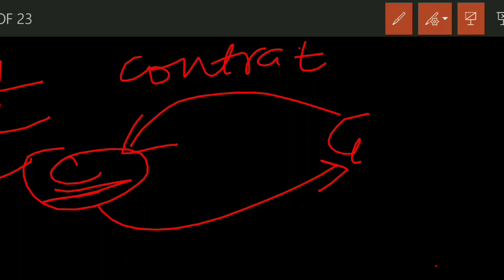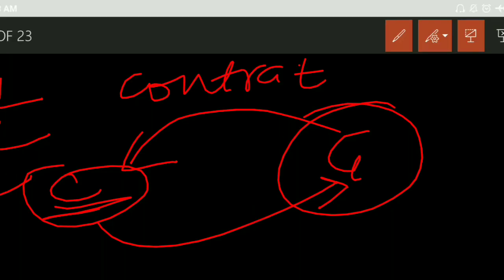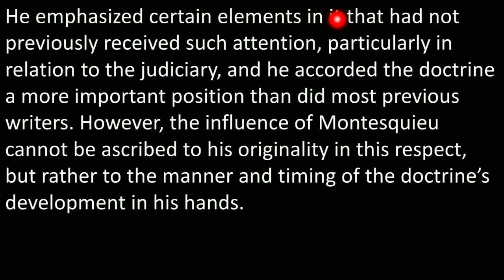This was the concept of the limited government, and the limited government was made accountable for its act. If the government does any wrong, the government has to be responsible and accountable to its citizens. If the people are not satisfied with the working of the government, people could dethrone that government. This was the right given in the concept of the limited government. He emphasizes certain elements that had not previously received such an answer, particularly in relation to the judiciary, and he accorded the doctrine a more important position than did most previous writers.